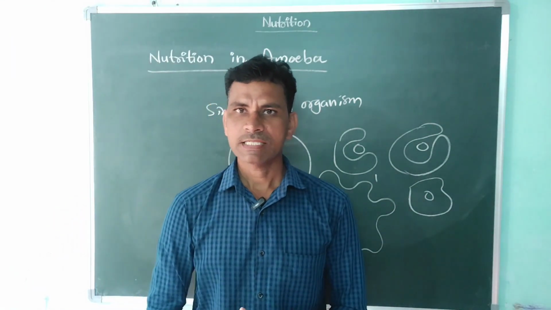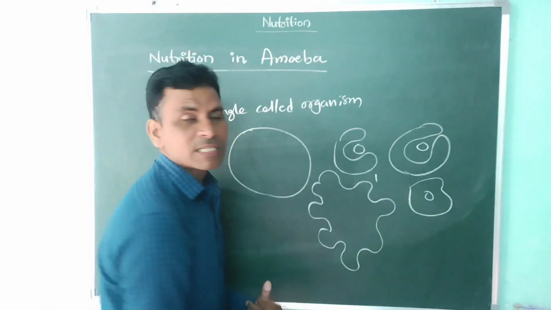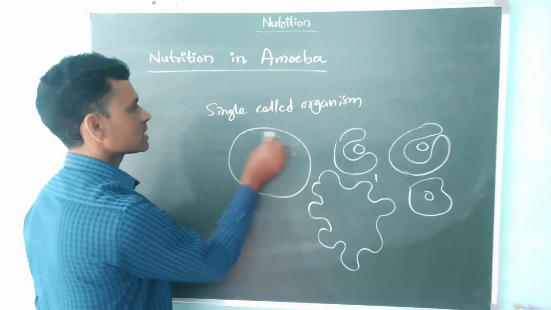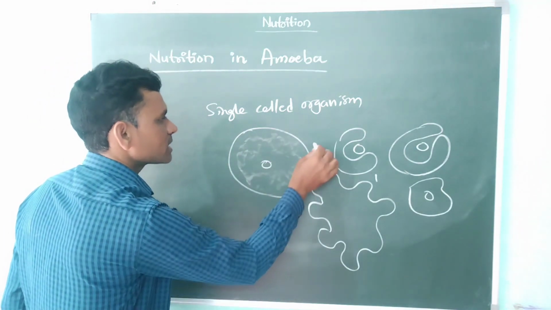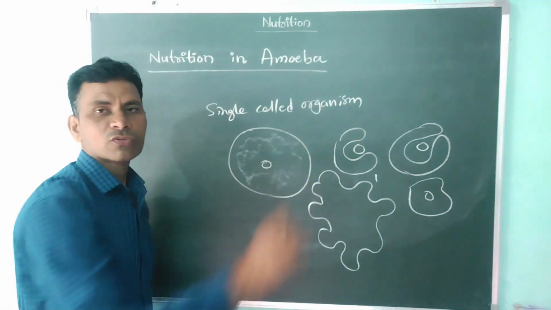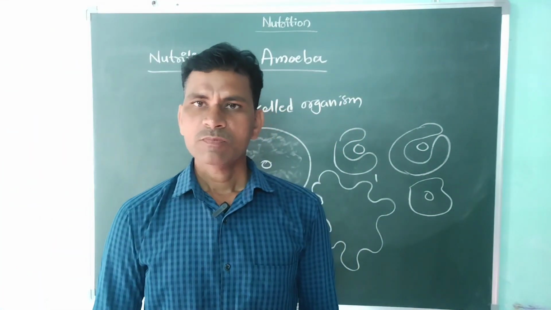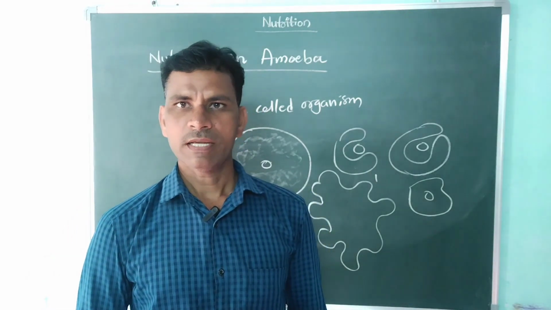Then it is digested and the food material is spread through the cytoplasm. What is present? Nucleus, and the remaining place we call cytoplasm. So the food material taken in is spread through the cytoplasm. The simple method is called diffusion. This method is used to spread the food material to the remaining organelles of the cell.